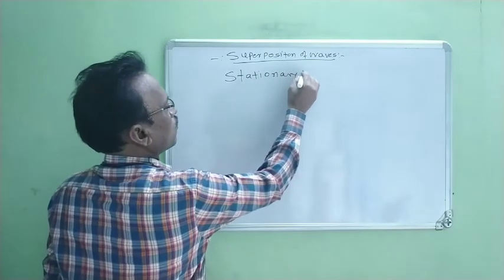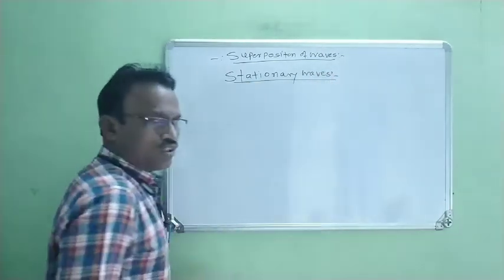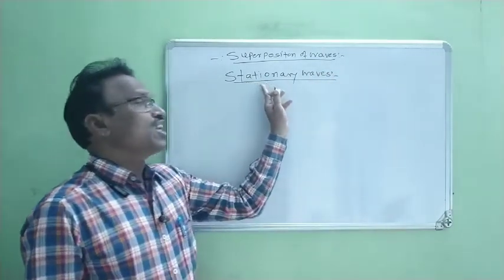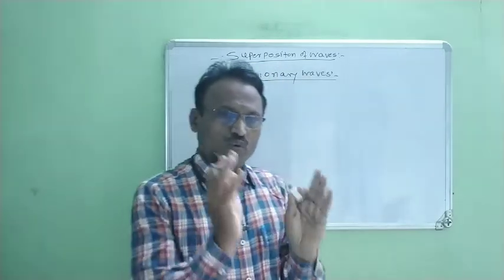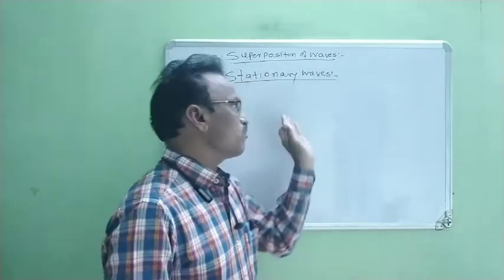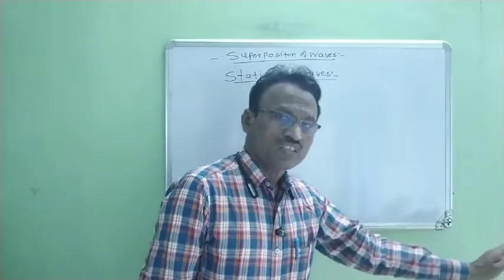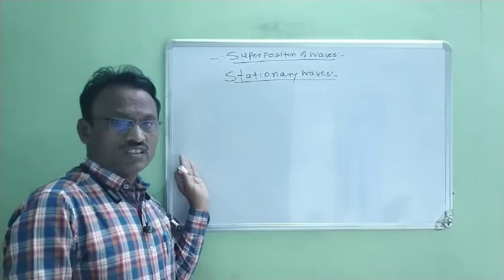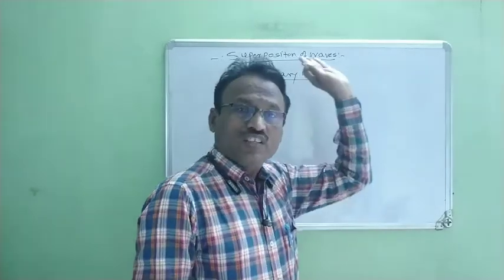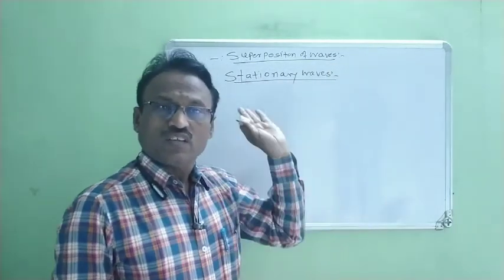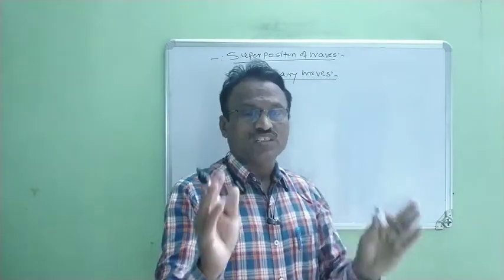Stationary waves. Now the name of these waves itself suggests that these waves are stationary. These waves are stationary means these waves cannot travel continuously in the forward direction as well as in the backward direction. Therefore, these waves remain in the same region. Therefore, these waves are known as stationary waves.